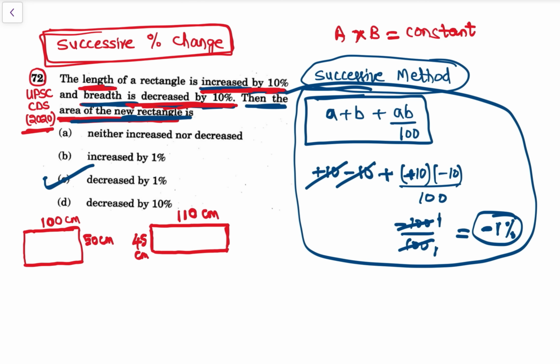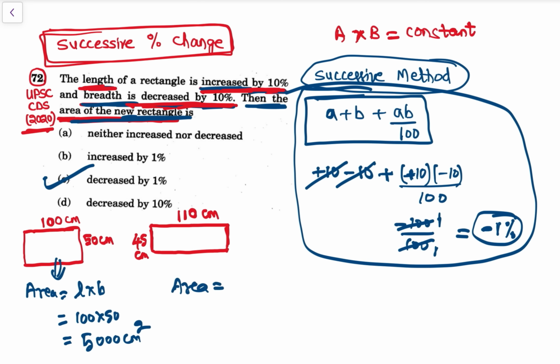Now अब इसका area क्या है? See, area of a rectangle is what? Length into breadth. That is 100 into 50, that is 5000 centimeter square. That is the area of this rectangle. Now area of this rectangle is length into breadth again. That is 110 into 45. So that is 450 into 11.